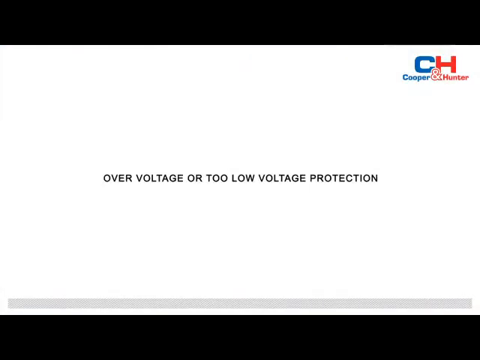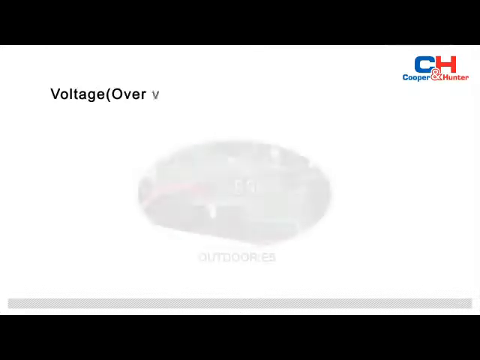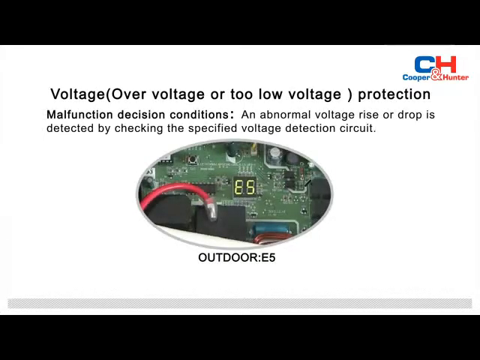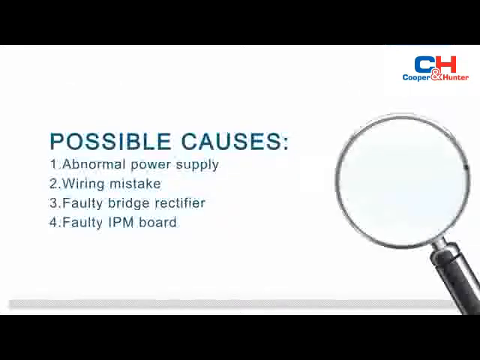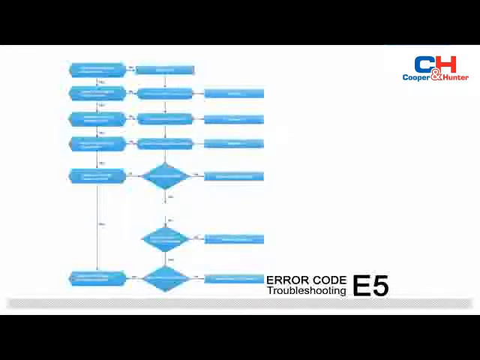Overvoltage or too low voltage protection. Malfunction conditions: an abnormal voltage rise or drop is detected by checking the specified voltage detection circuit. The failure may be caused by abnormal power supply, wiring mistake, faulty bridge rectifier, and faulty IPM board. Troubleshooting is shown in the figure.